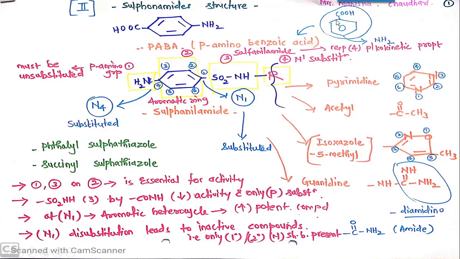So it is known as benzoic acid and at para position amino is there. So this complete COOH and this ring is benzoic acid. As you can see here, ring and carboxylic acid. So it is benzoic acid and this is NH2 at para position. So the name is para amino benzoic acid.